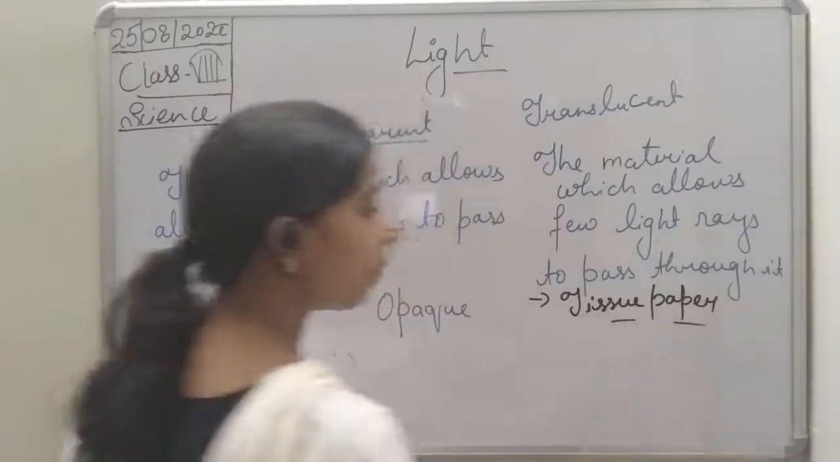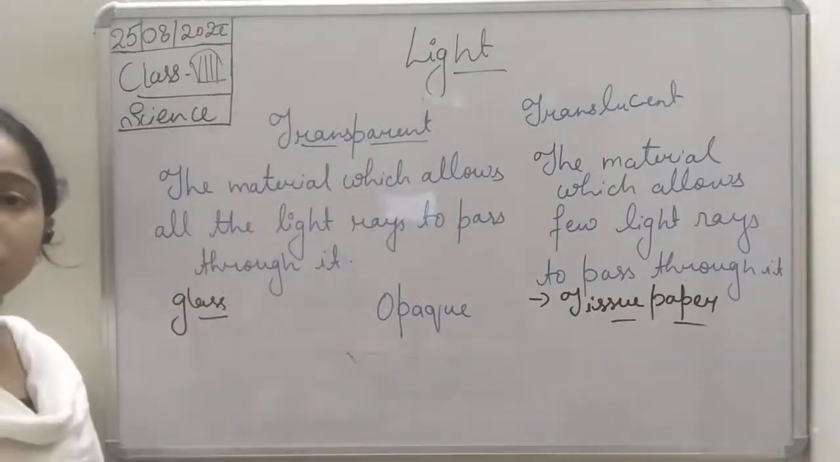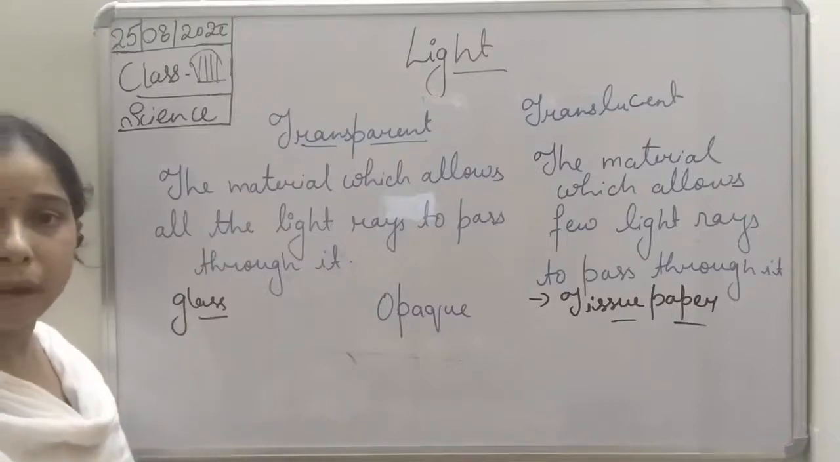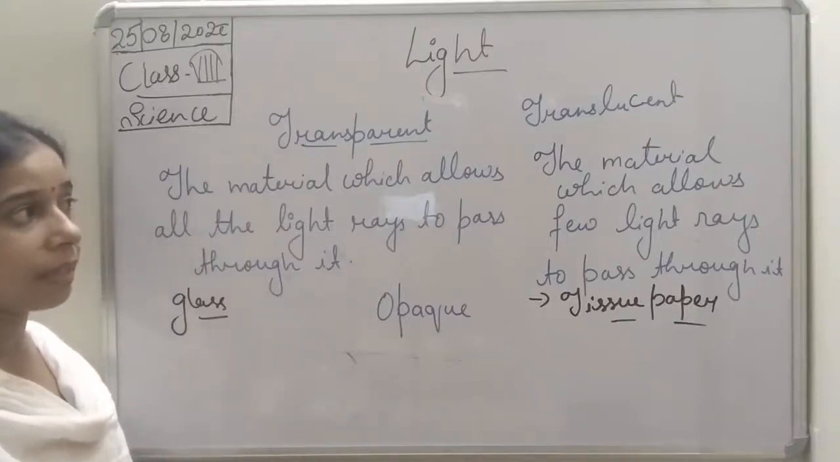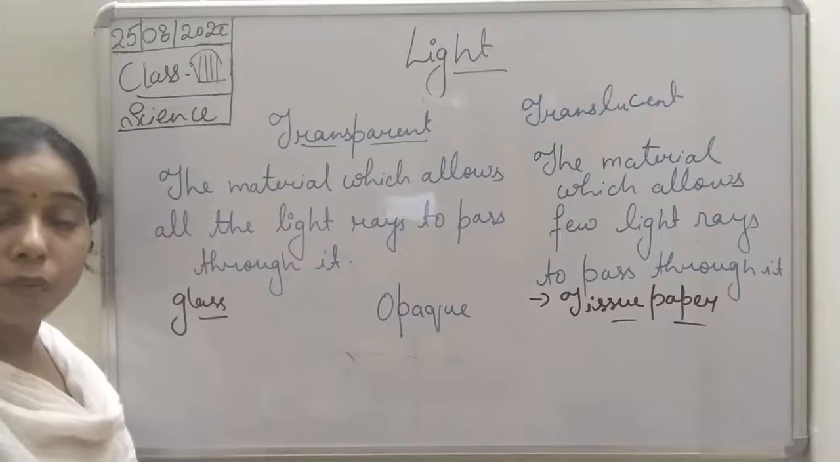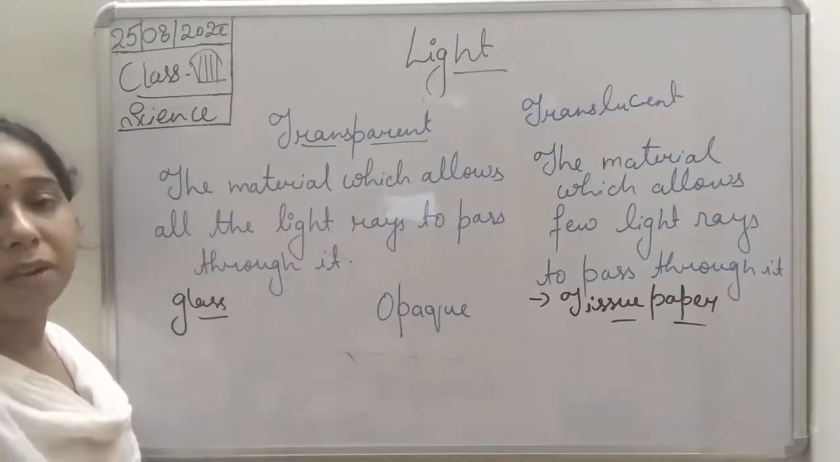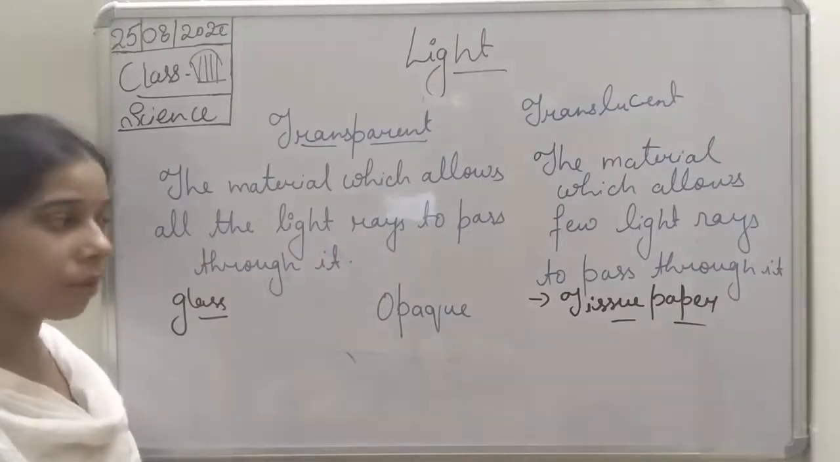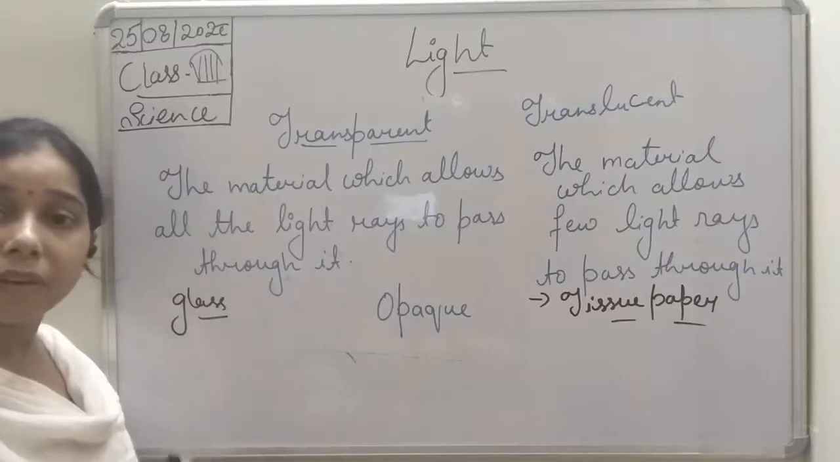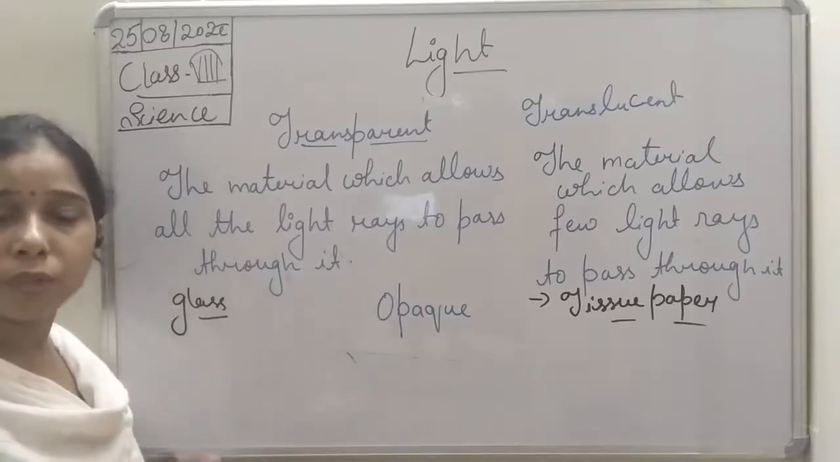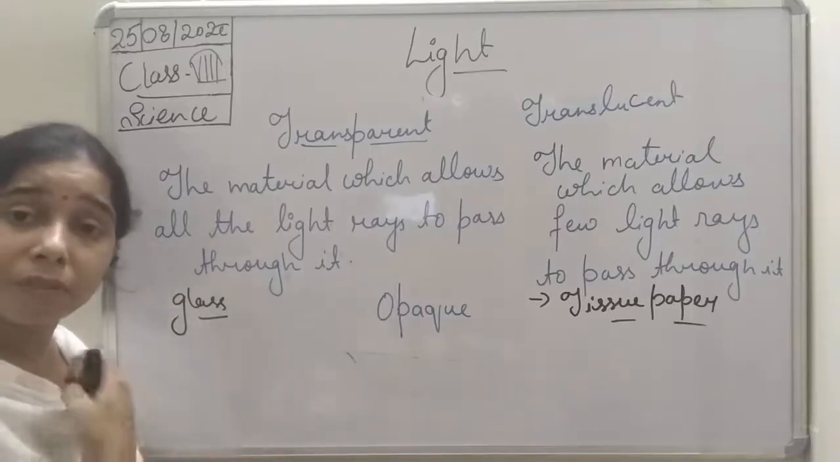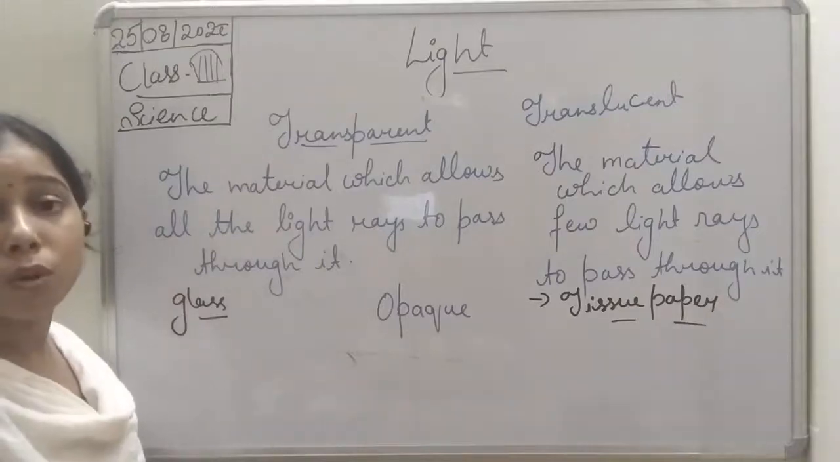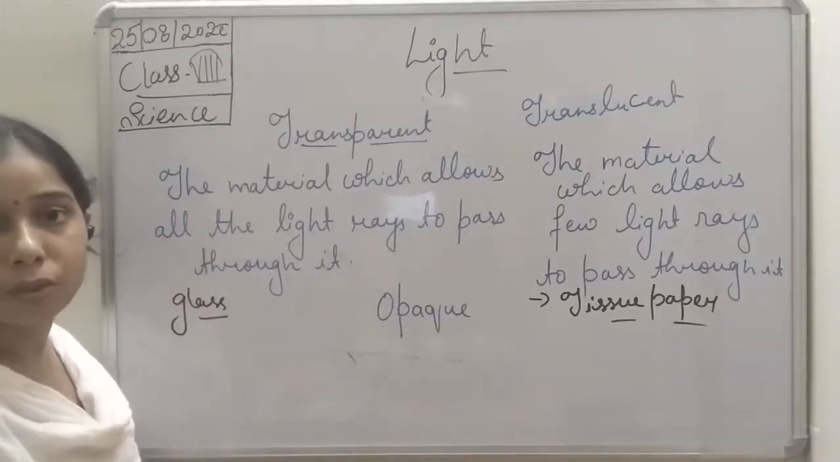So tissue paper is what? It will allow a few amount of light to pass through it. So we can take an example of a translucent. What about the opaque object? If a beam of light falls on an opaque object, it will reflect all the light which falls on it, and if it reflects all the light, students, none of the light will pass through it.